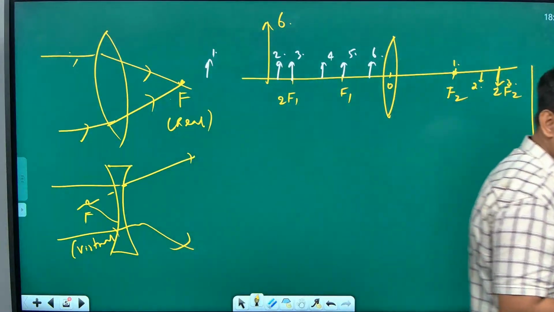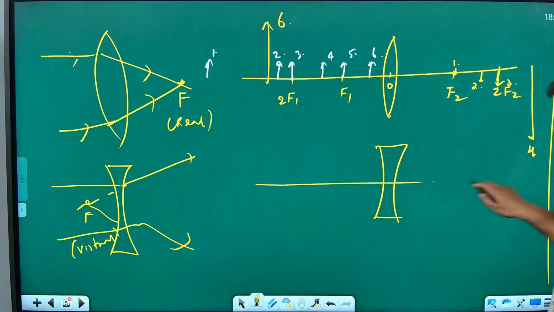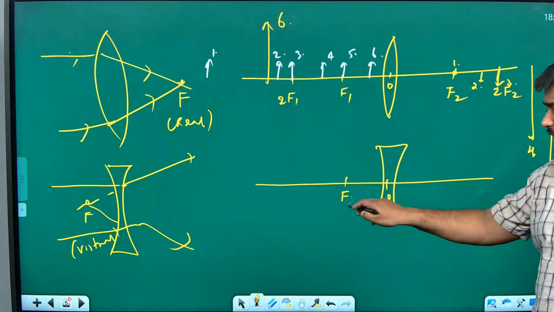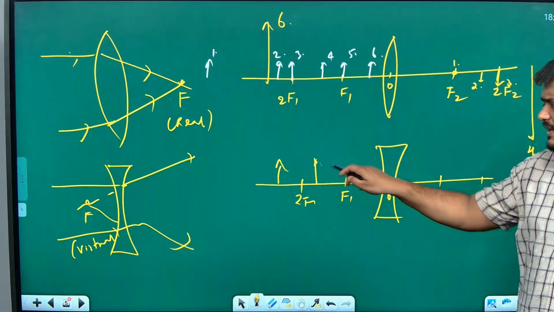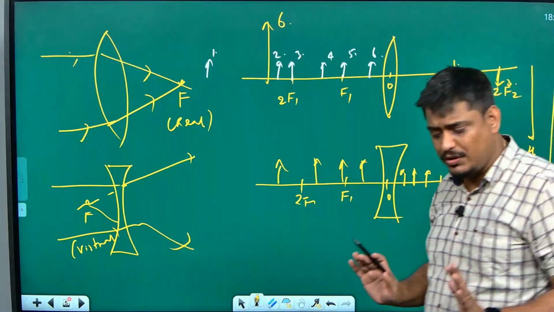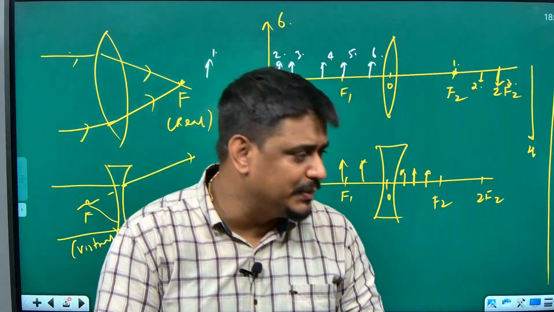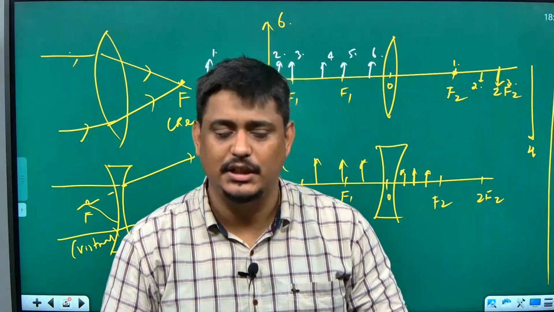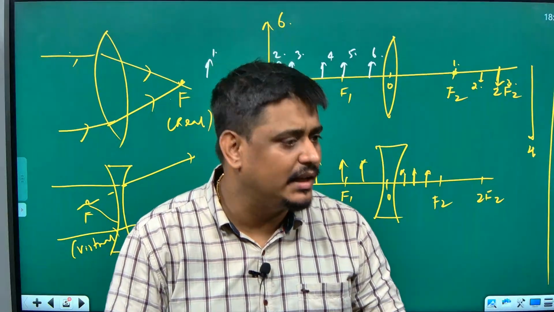You should remember this. Same way, if I have a concave lens and I draw the optical center, f1, 2f1, f2 and 2f2, wherever you keep the object, keep it here, here, here, wherever you keep the object, the image will always form where? Between f and O, virtual, erect, diminished. That is why I said, if you know convex mirror, you know concave lens. If you know concave mirror, you know convex lens. They are similar.